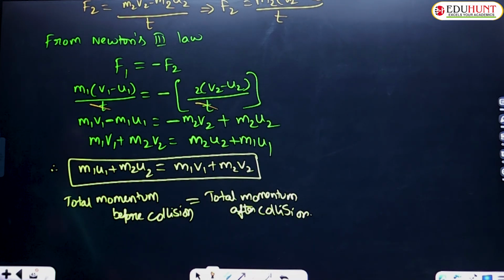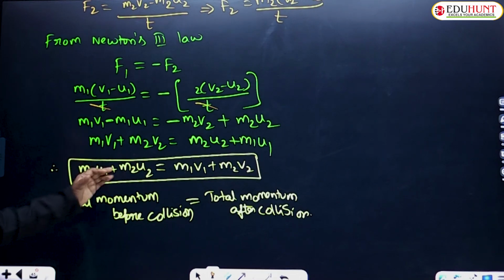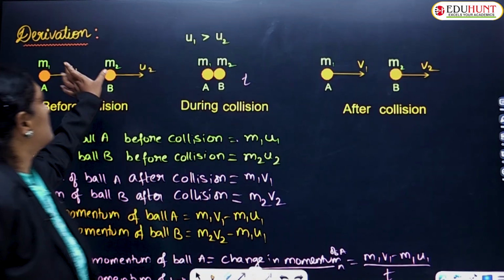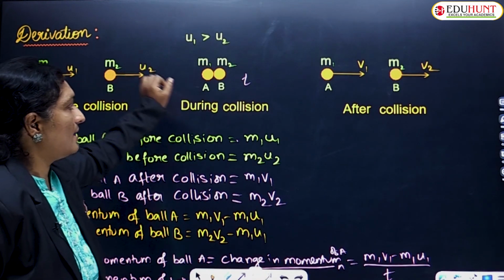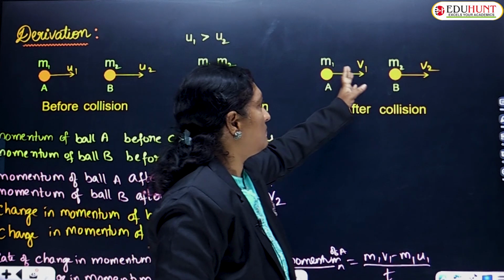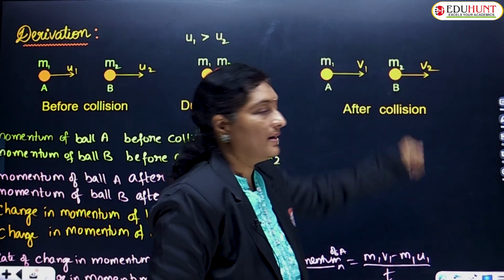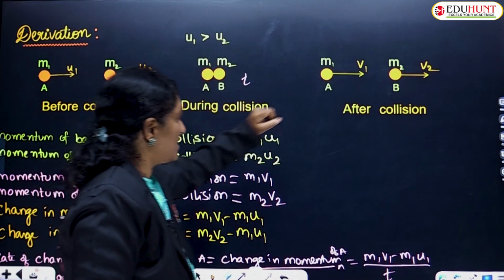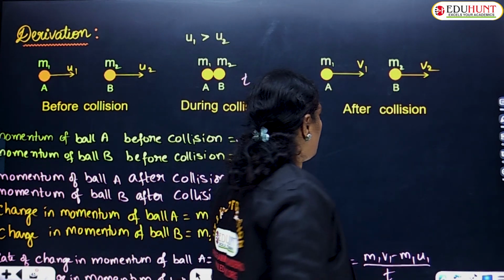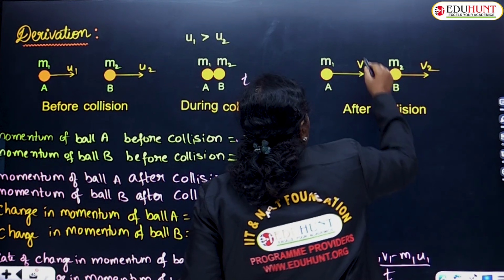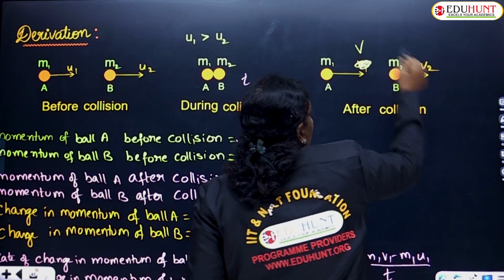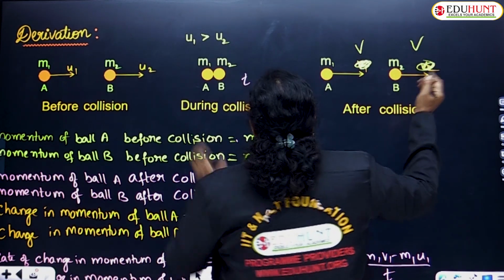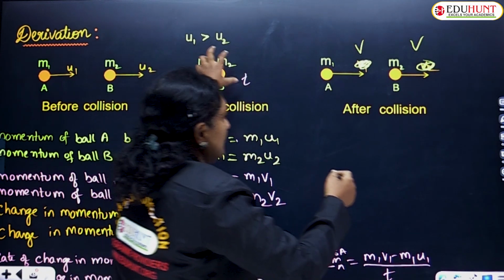Children, one more thing I would like to tell you. Suppose after collision, here you go. This is m1 u1 and this is m2 u2. After collision it was found m1 v1 and m2 v2. Suppose after collision, instead of v1 and v2, they move with a common velocity v, the bodies sticking together like this.